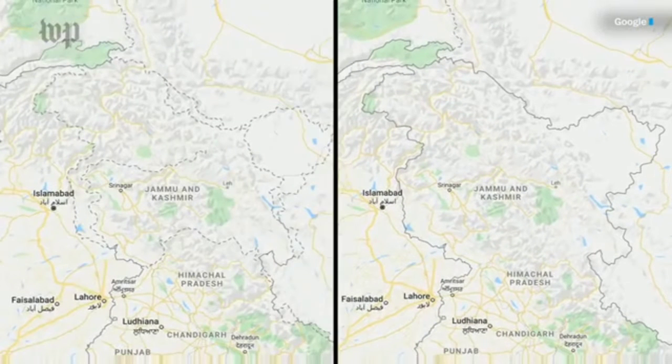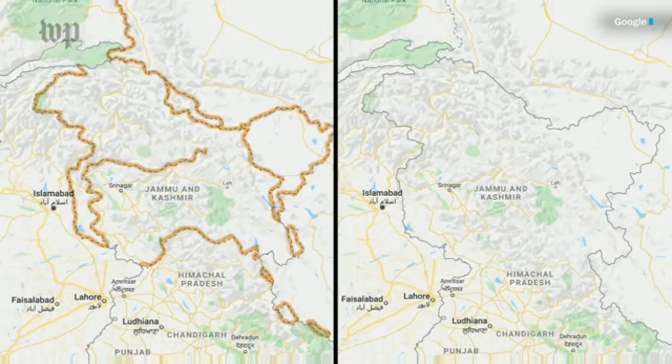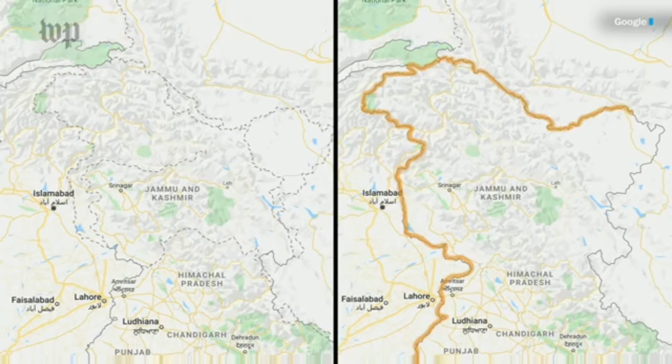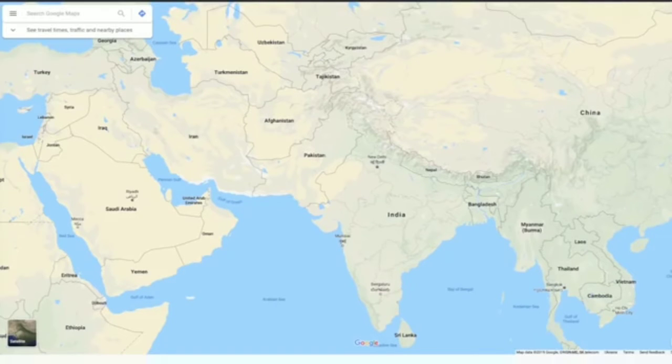Take another look. In the Pakistan version, dotted lines suggest the disputed borders the two nations have fought over for decades. In the Indian version, a single solid border places the region firmly under Indian control. Countries are over in Asia, primarily on the India-Pakistan-China border.